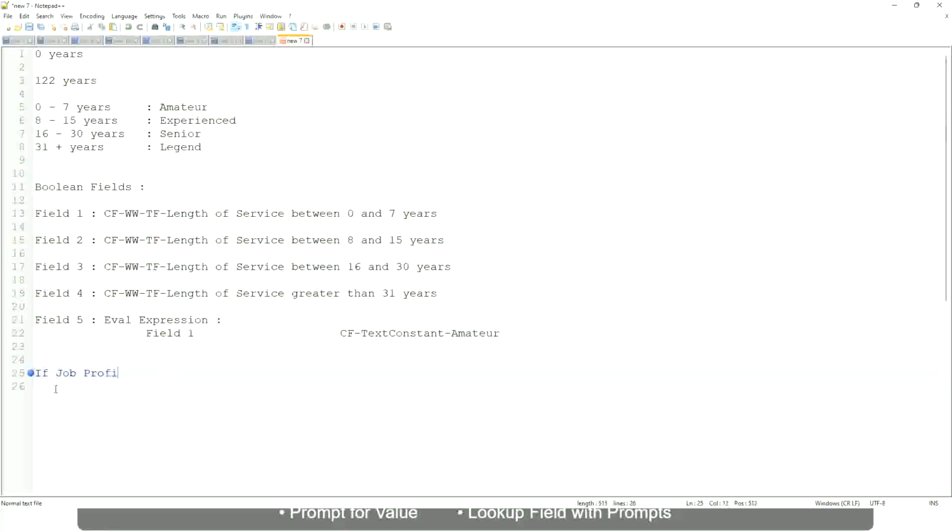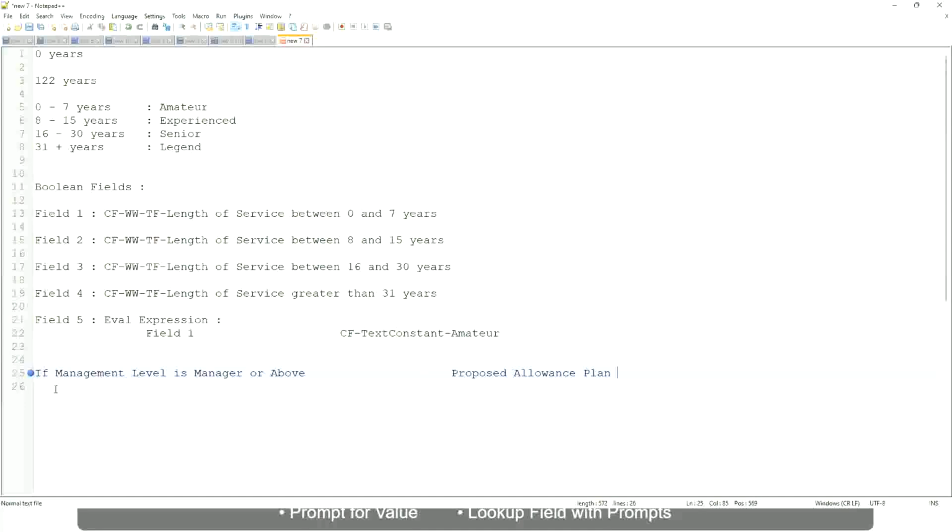If job profile, or not job profile, let's say if management level is manager or above, we are going to have a proposed allowance plan, right?